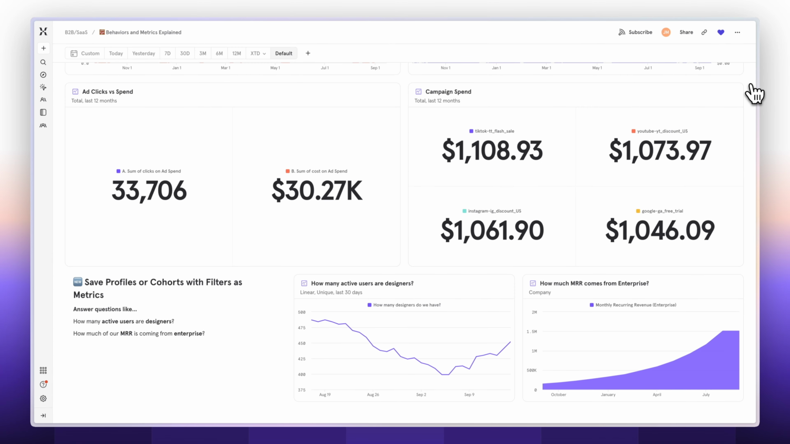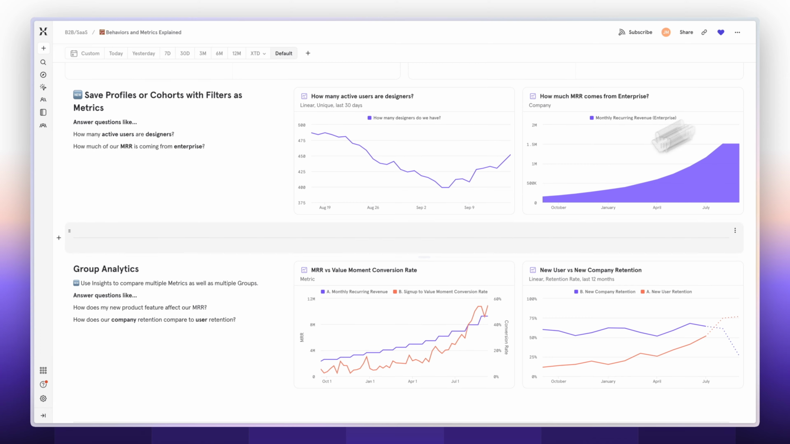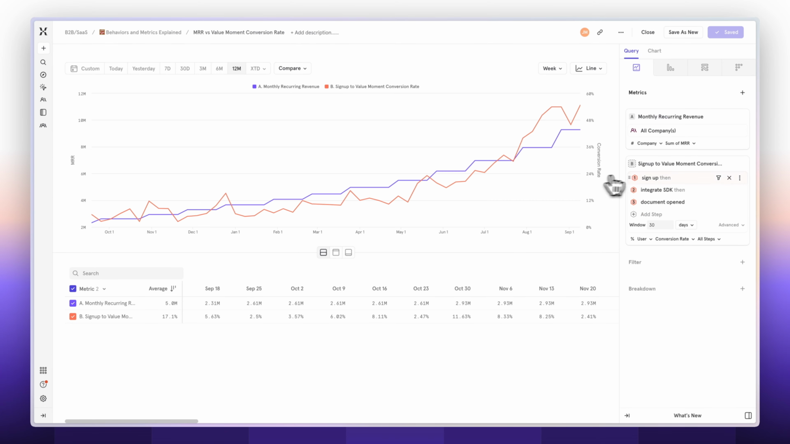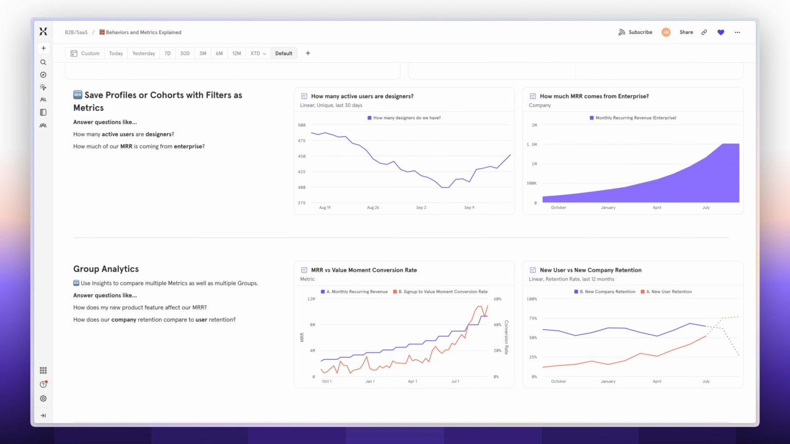And last but not least, some changes to group analytics. Previously, in reports, you would have to make a choice. Do you want to measure by users or companies? Now, in Insights, you're able to measure by both. In this report, I'm looking at MRR versus value moment conversion.